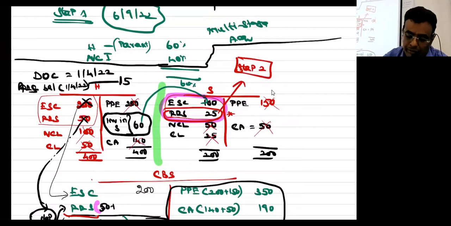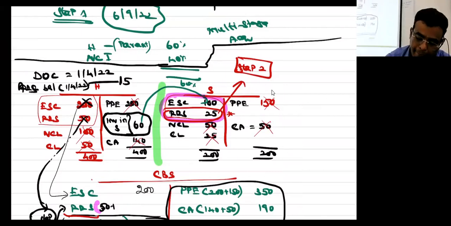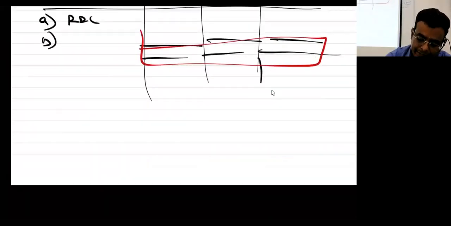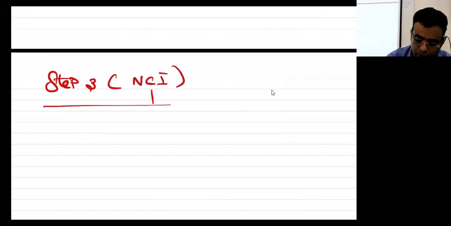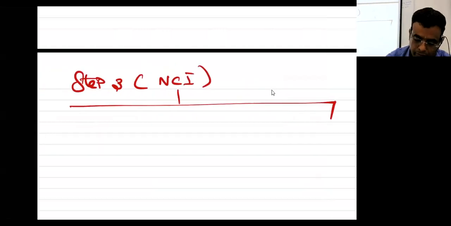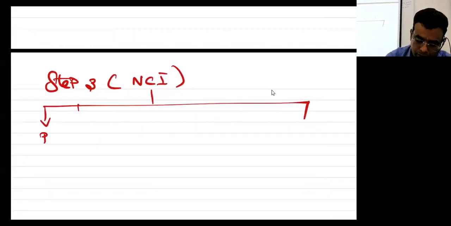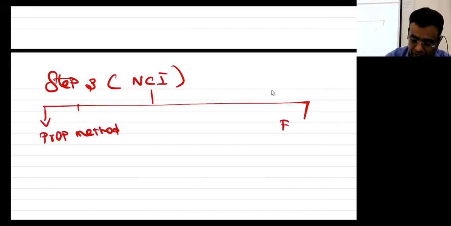One is equity share capital, another is investment. Step number 3 is non-controlling interest. There are 2 methods: proportionate method and fair value method.